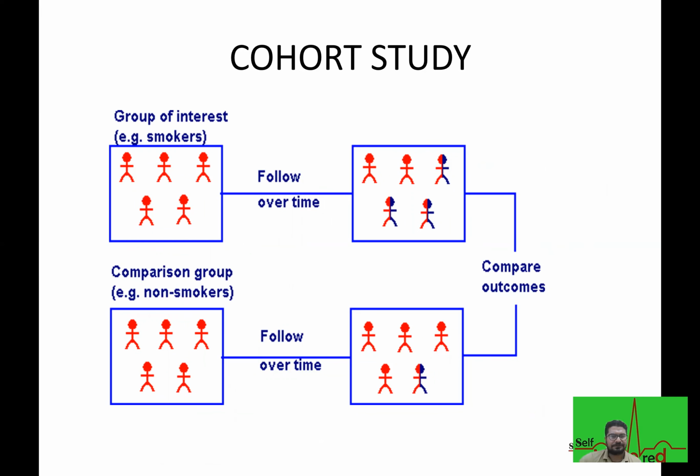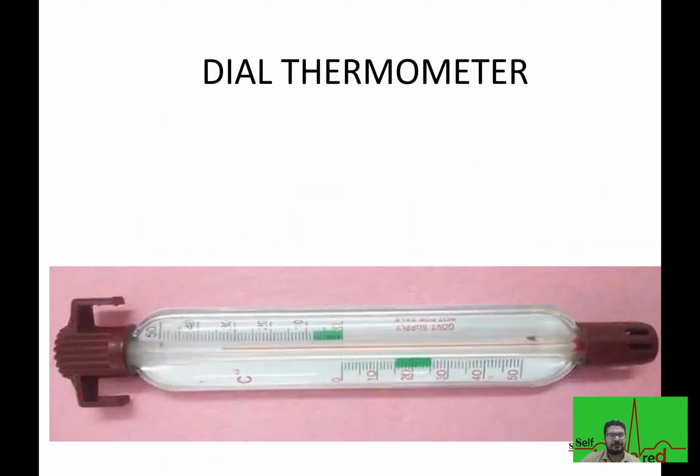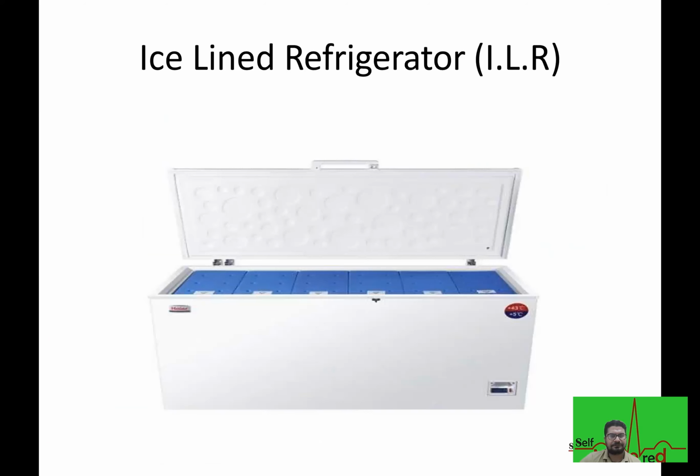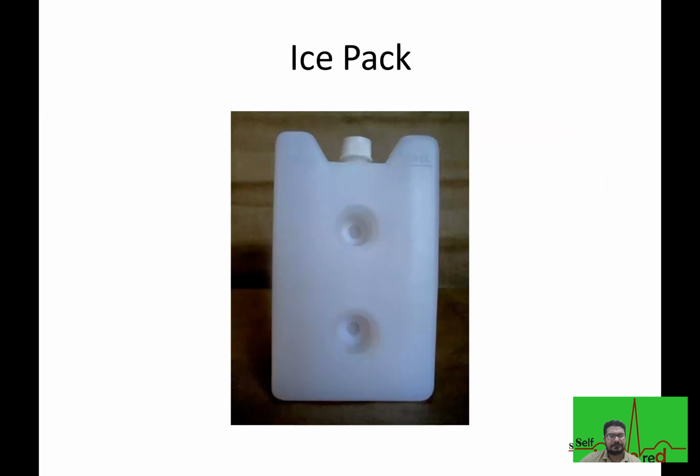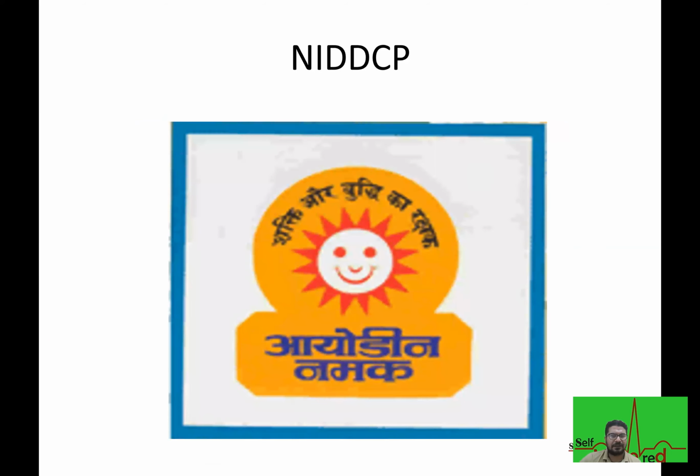Dial thermometer, ice-lined refrigerator. So you can see this is like a day carrier for vaccination, vaccine day carrier we call this, for vaccination. Ice pack. Then this is a program for deficiency of iodine. In order to fulfill the iodine deficiency, we have a program. That program is called NIDDCP.